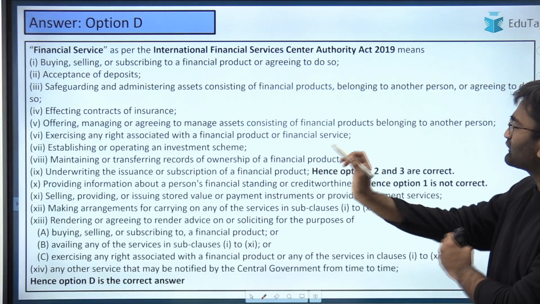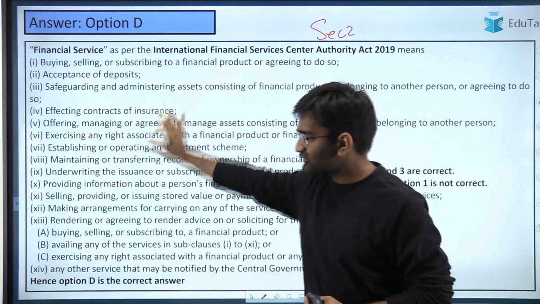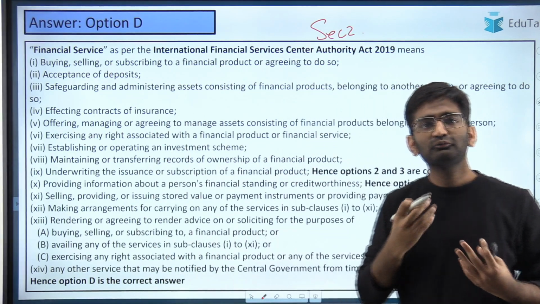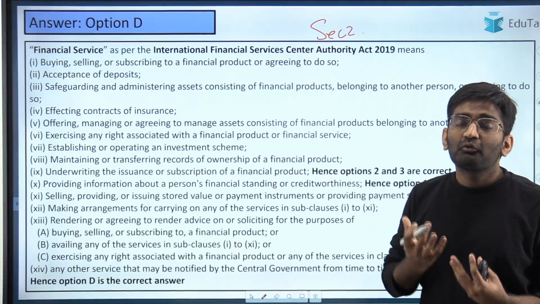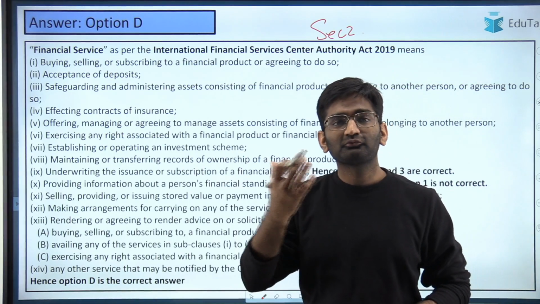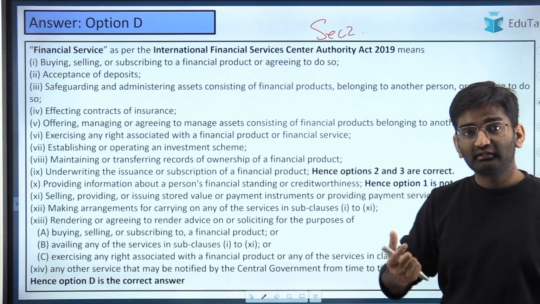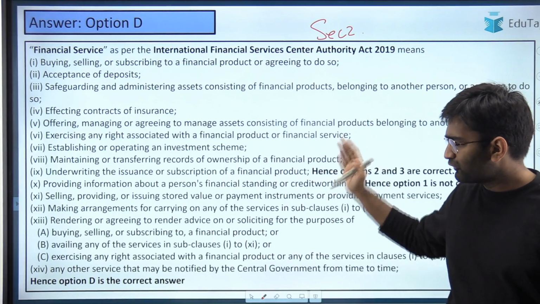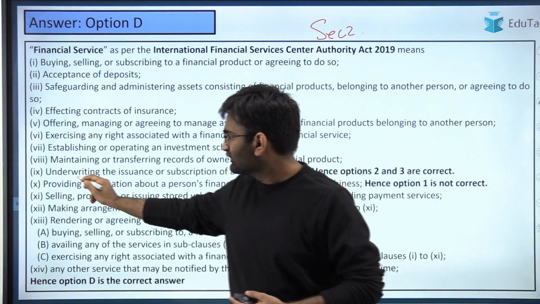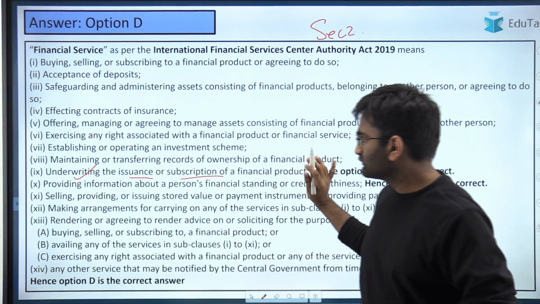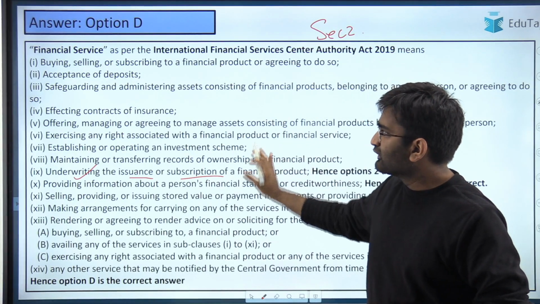And financial service is actually defined again in section 2 of the Act. There are various services given here. Just have a look and try to understand. And also the Act is really small, around 17 pages. So I hope it should not be a very big deal to go through all of the sections and remember various things. If you are well versed with the terms, underwriting and all of this, it will be really easy. You can go through all of these from the PDF. D is the right answer here. And yes, you can see this here. Underwriting the issuance subscription of a financial product, that is a part. And all of the other things are also given here.